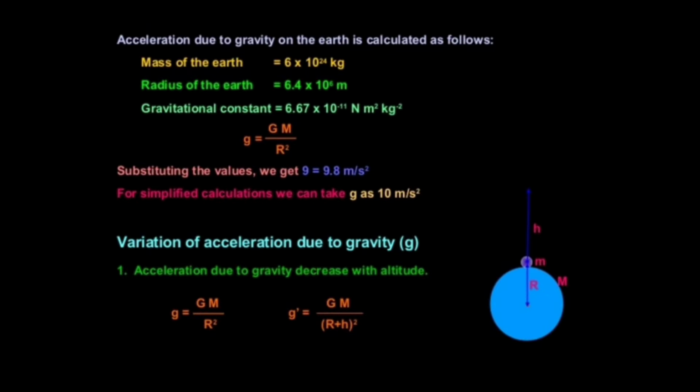The equation will become g is equal to GM by (R plus h) the whole square, because the object is at a height h from the center of the earth. So, we have to add that height with the radius of the earth. So, the denominator becomes (R plus h) the whole square, and hence acceleration due to gravity decreases with altitude.